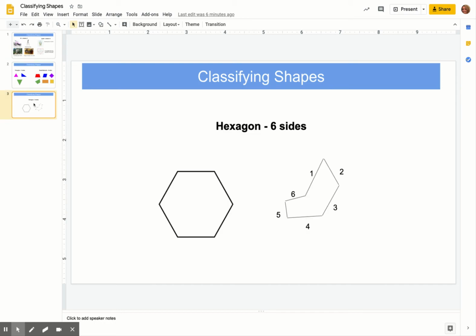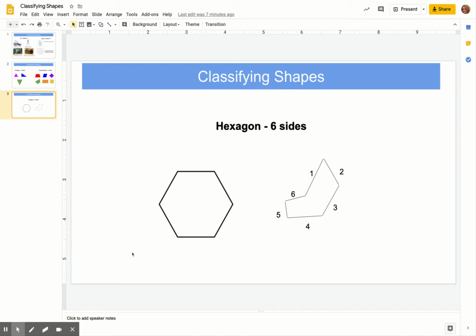And the last one I want to talk about is a hexagon. This is the most typical shape you'll see when someone says hexagon. The prefix hex means six. So anytime you see hex, you're thinking six sides of a hexagon. Again, this is the most common hexagon you'll see. But if you look at this shape right here that I drew, you wouldn't recognize this as any kind of shape that has a name. But you see how I counted the sides? It has six sides. So therefore, it's classified as a hexagon.